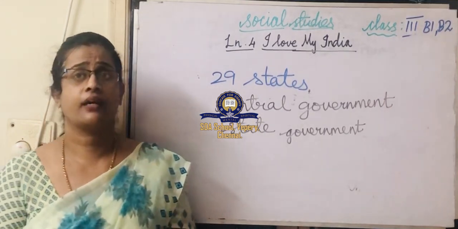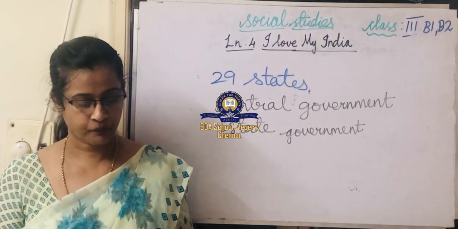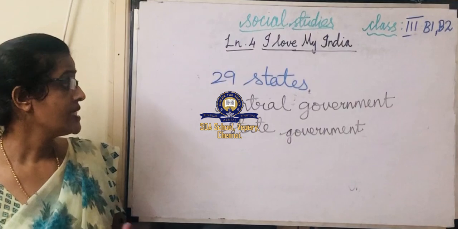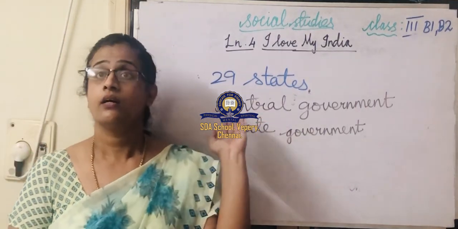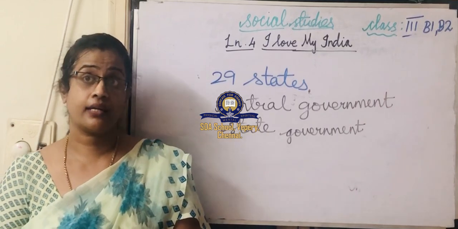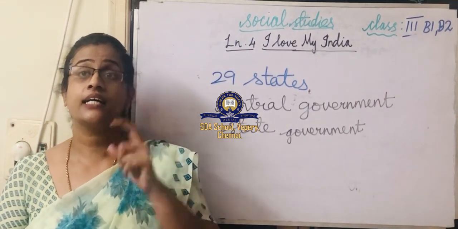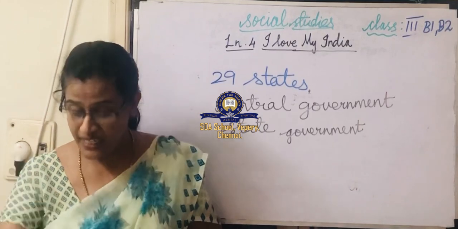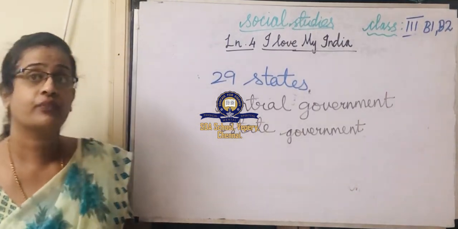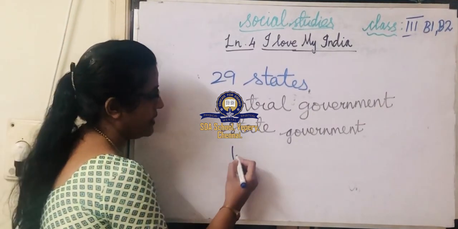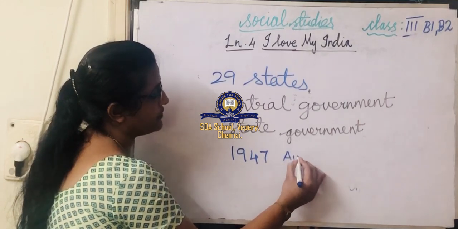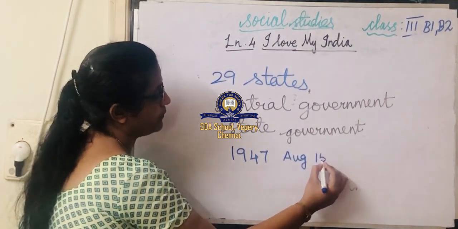First we'll look at the central government. When did India become independent?